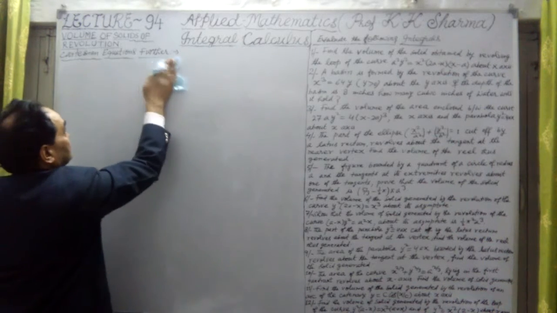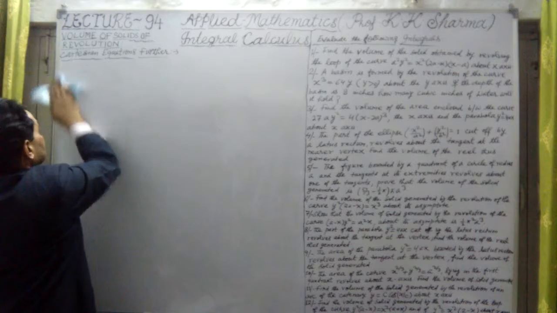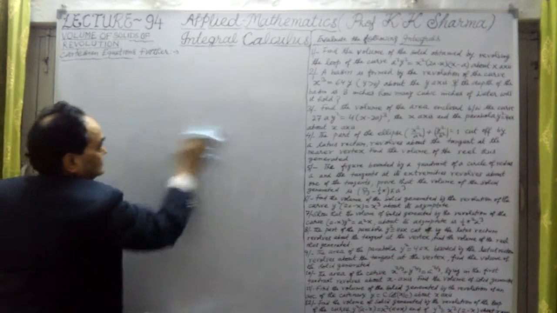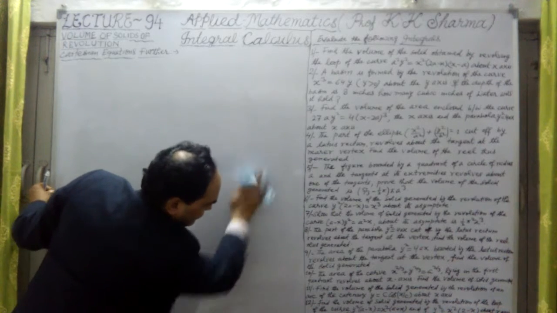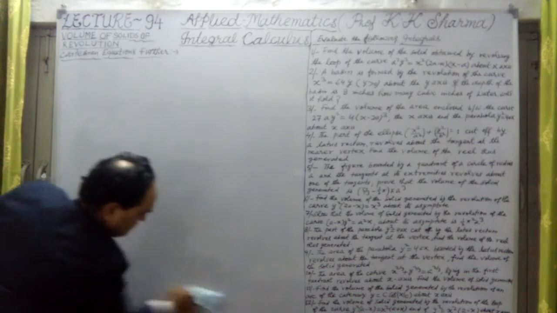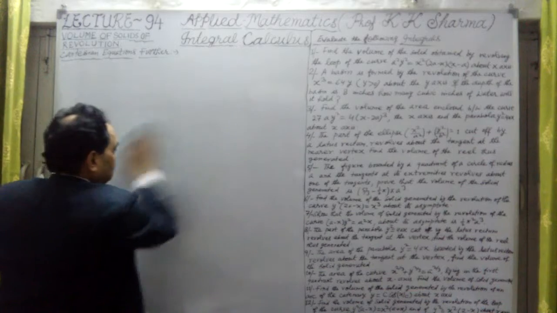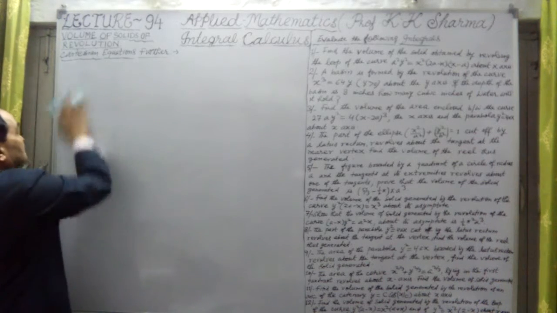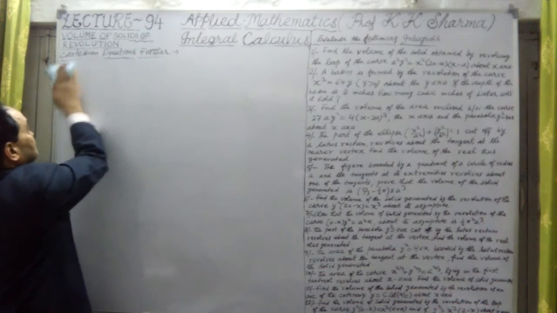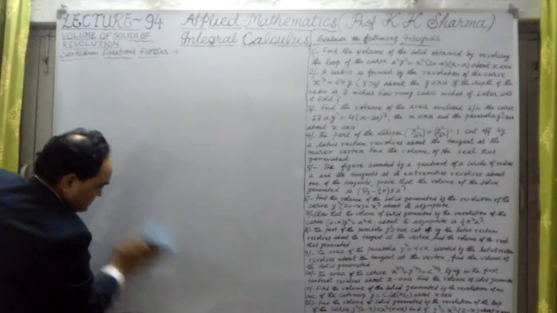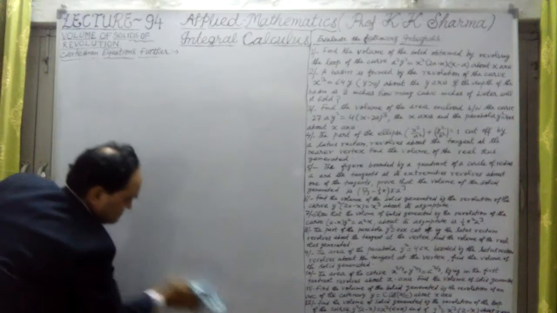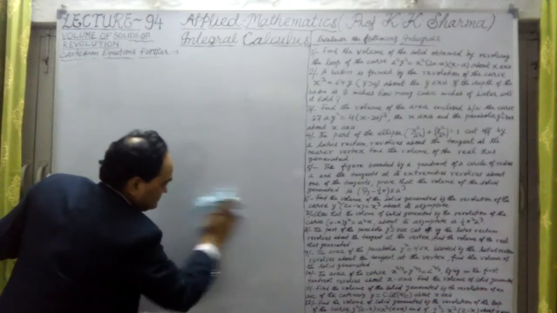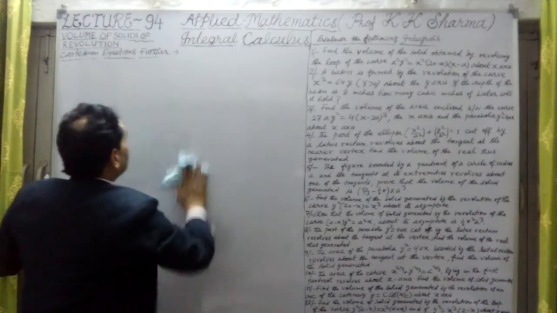Question number 6, 7 and others, let me complete. Before that, let me clean this. Now question number 6 is of what kind? Let me first describe, and with the help of geometrical figures also I'll take them.